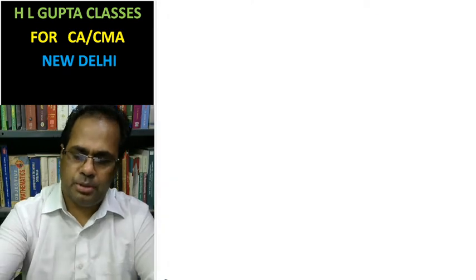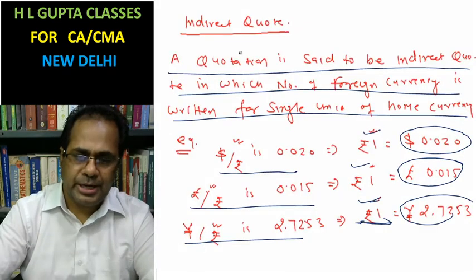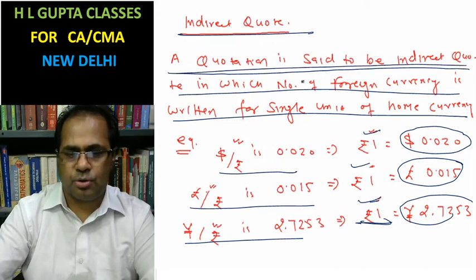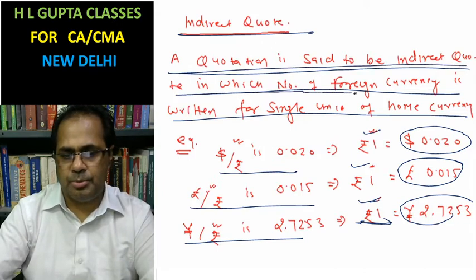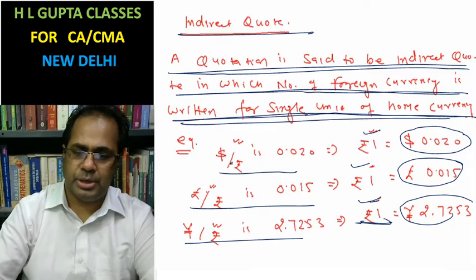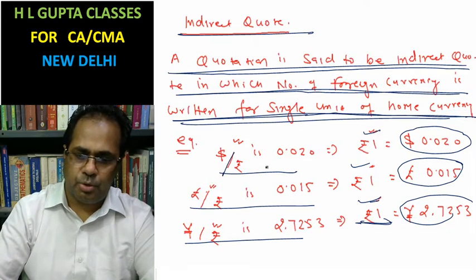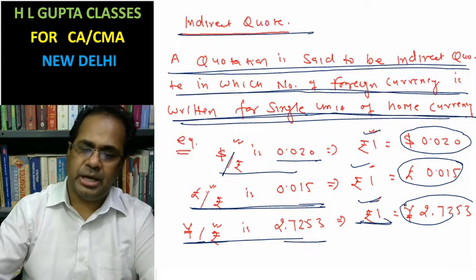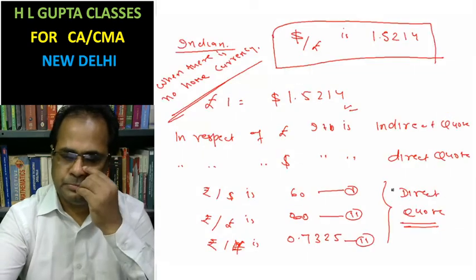Now look here, the indirect quote. A quotation is said to be an indirect quote in which a number of foreign currency is written for a single unit of home currency, like dollar per rupee, pound per rupee, yen per rupee. These are indirect quotes.